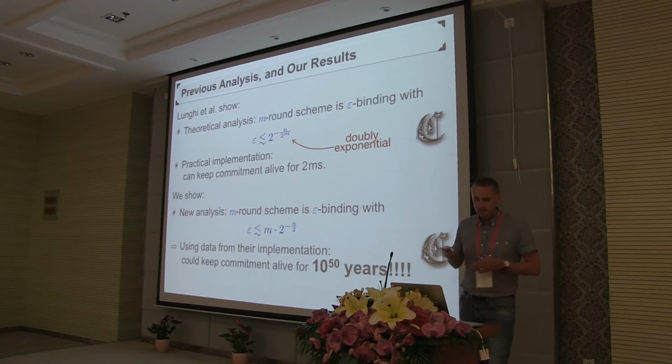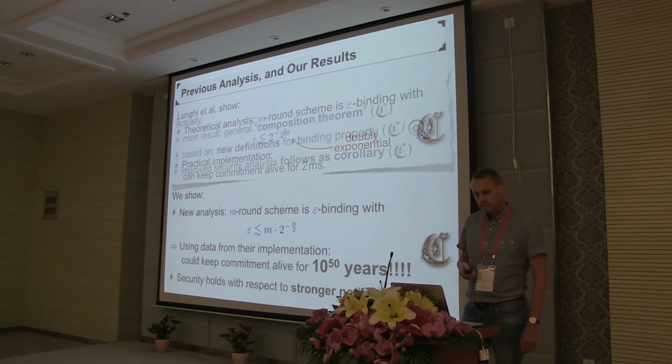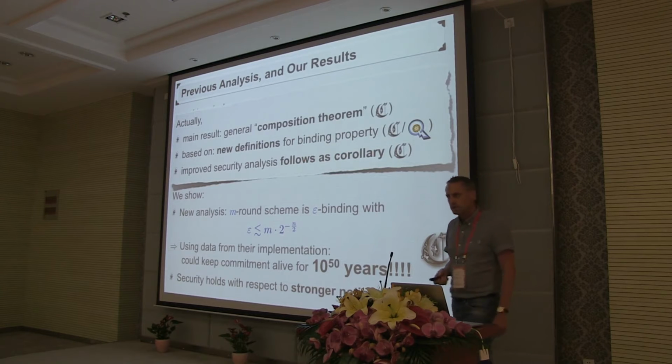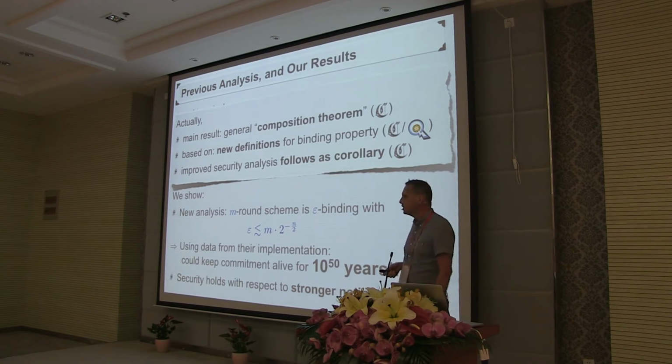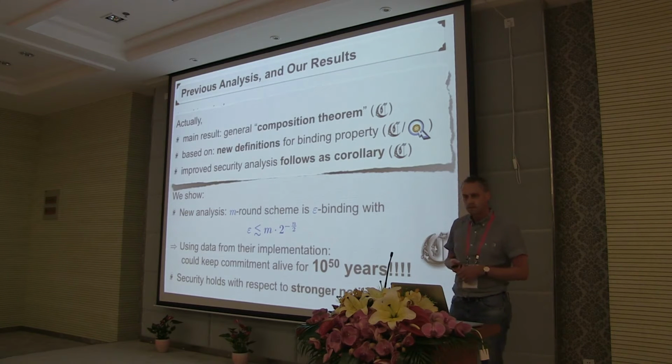In addition, or sort of as a side result, we actually get security with respect to a stronger notion of security. So we not only improve the security parameter, but also use a stronger notion of security. Actually, as you're going to see, our result is somewhat general. We show a general composition theorem, which is itself based on new definitions for the binding property, and the improved analysis follows more or less as a corollary.